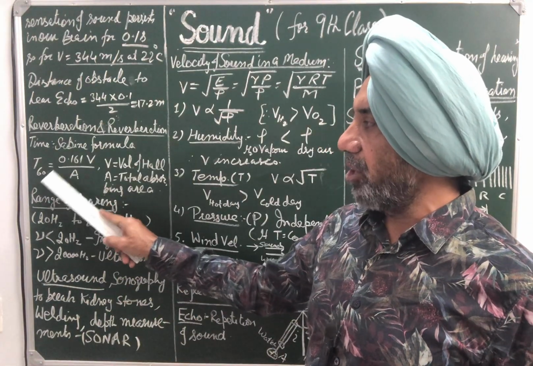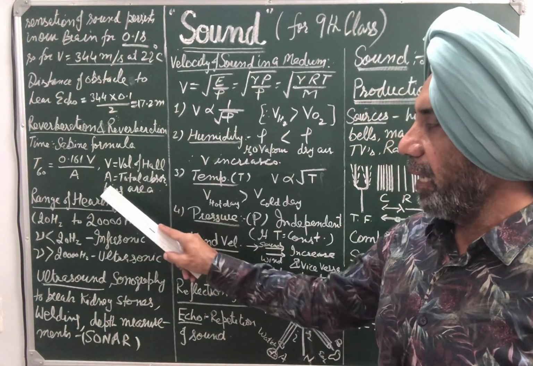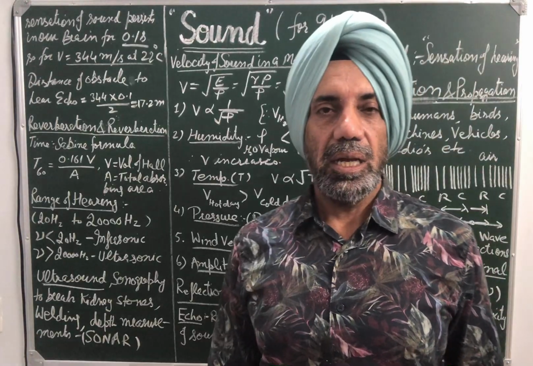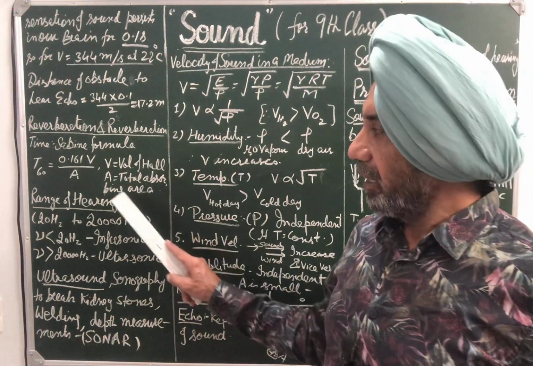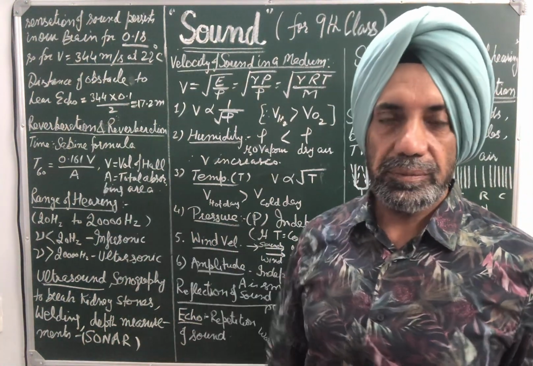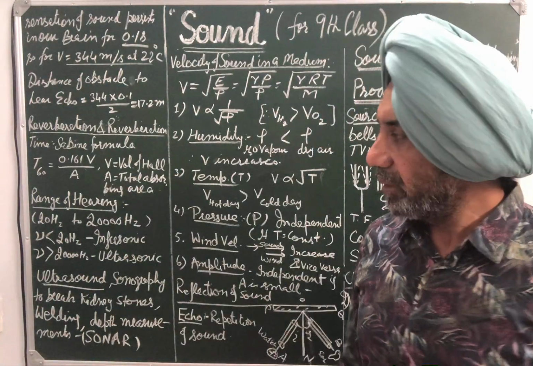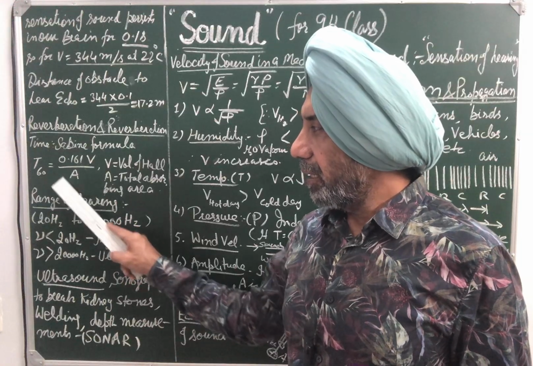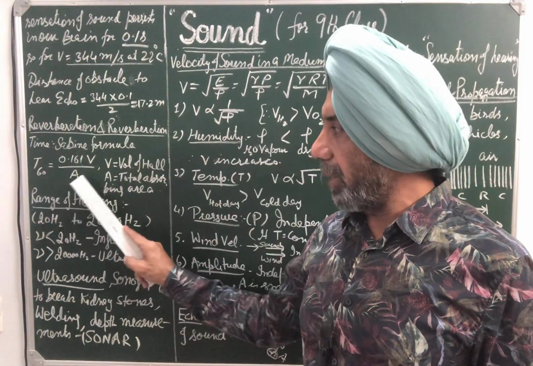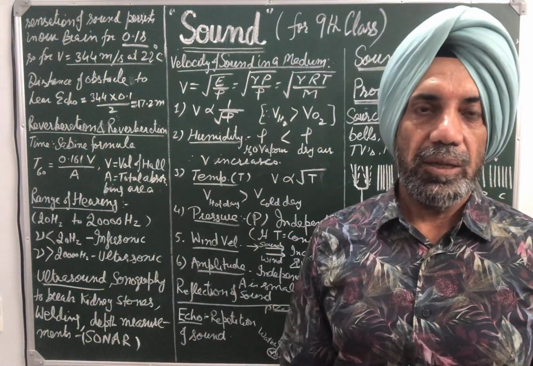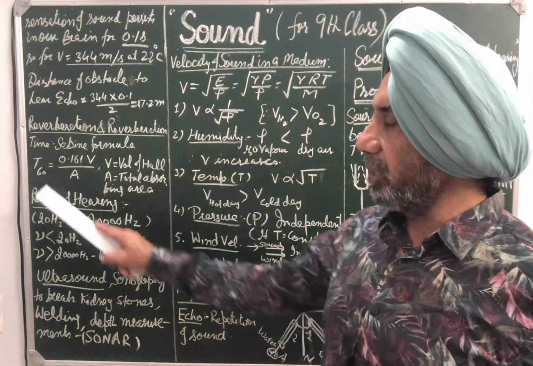So reverberation time is equal to 0.161 V upon A, where V is called volume of hall, A is called total absorbing area. Because we can control reverberation time by increasing the volume of the hall, but there is a limit to increase the volume of hall, and by decreasing volume of the hall we can decrease reverberation time, or by increasing absorbing area. So we can increase the absorbing area as large as possible, to control the reverberation time.